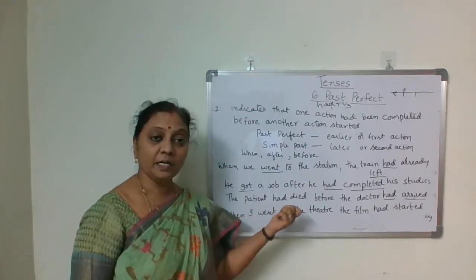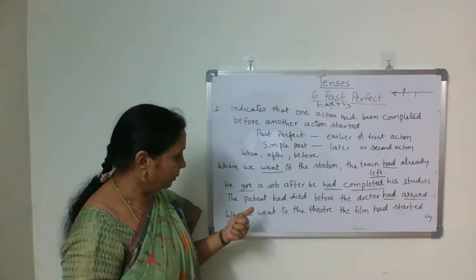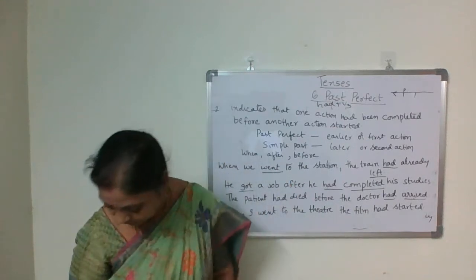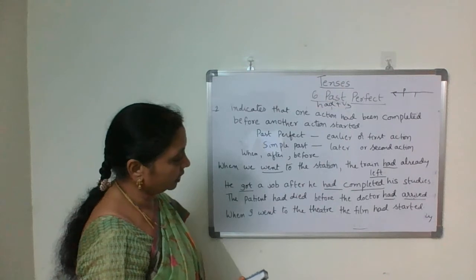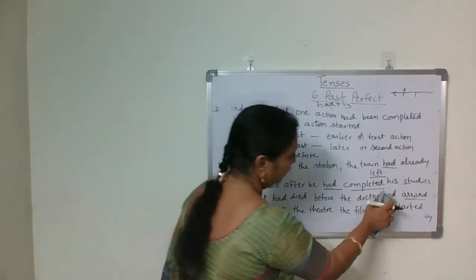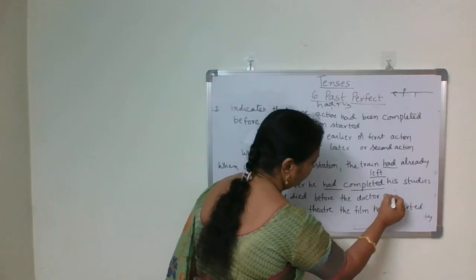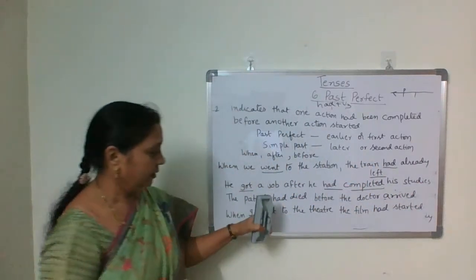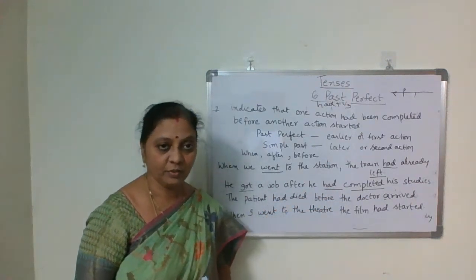Before the doctor arrived, the patient had died. Okay? Here are two actions: the patient died and the arrival of the doctor.